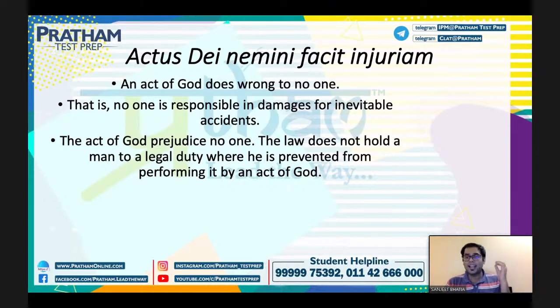So when there is an inevitable accident, you have to make sure that it is coming under the category of act of God, right? So you have to see that act of God is something that does not do prejudice to anyone, right? And it is an inevitable accident. It comes under the category of inevitable accident, right? So that is what you have to understand here.